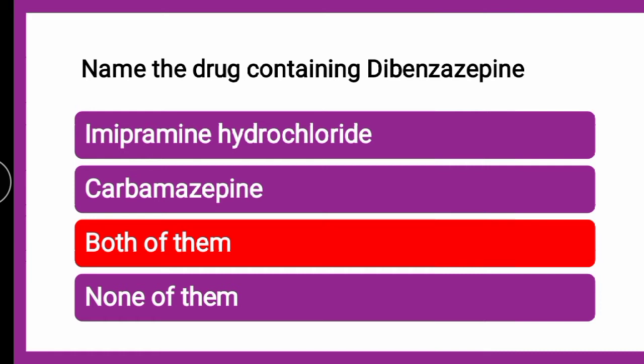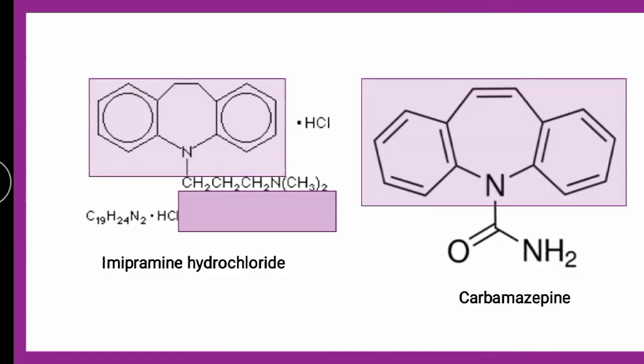Before going to the answer of this question, first you should visualize the structures in front of you, right? If you visualize the structures, it is imipramine hydrochloride and carbamazepine. So here in imipramine, the part which I have highlighted here is nothing but dibenzazepine, 2 benzenes and azepine. Here also it is